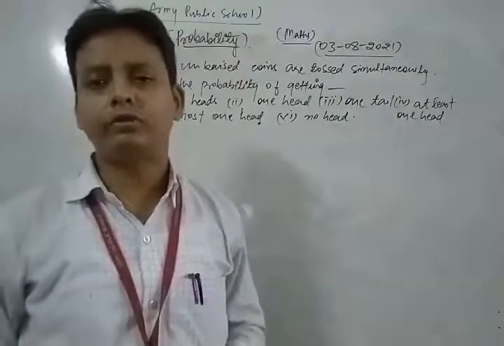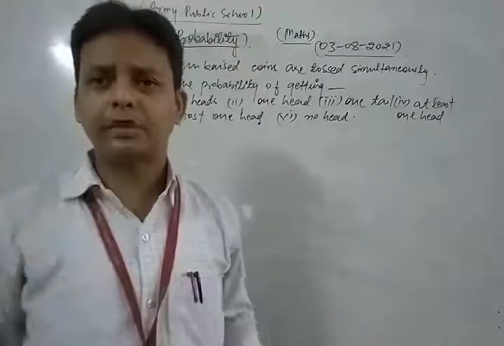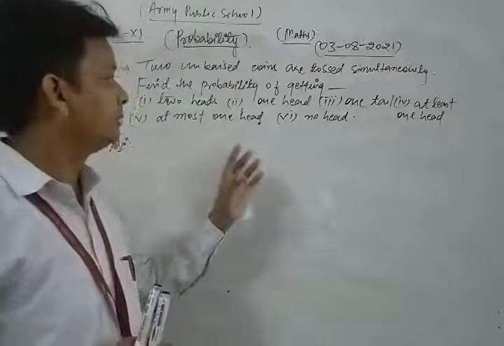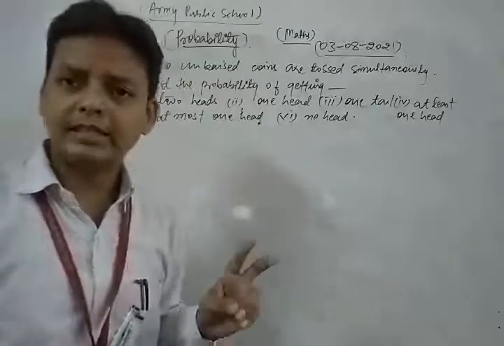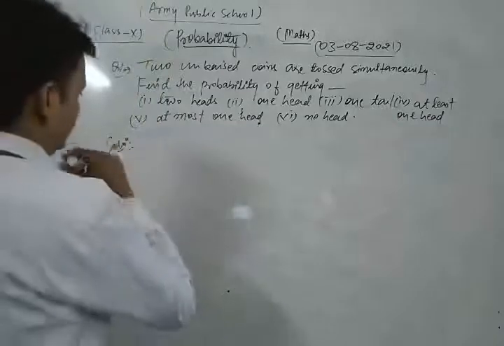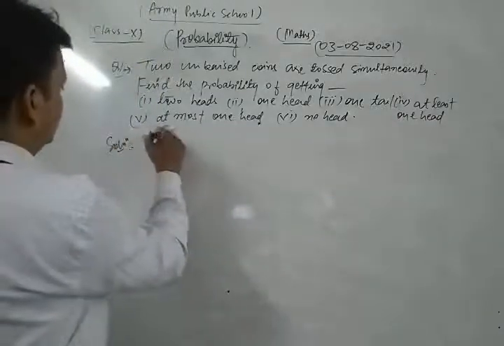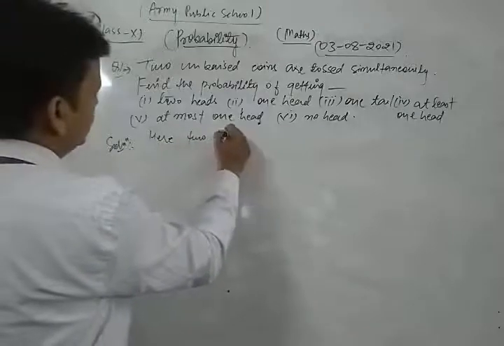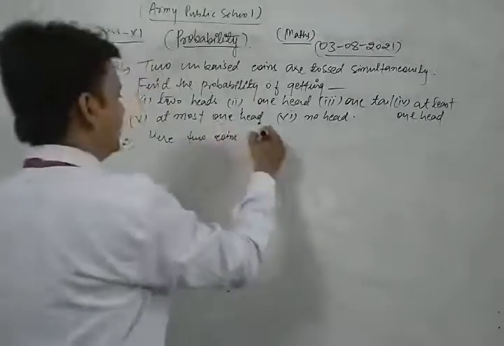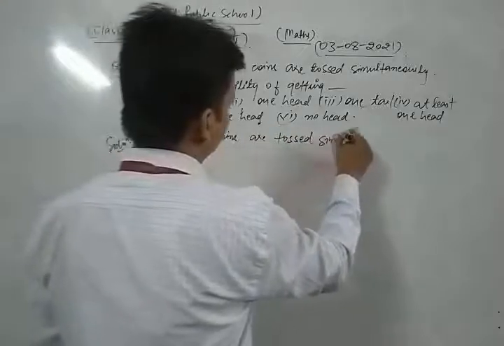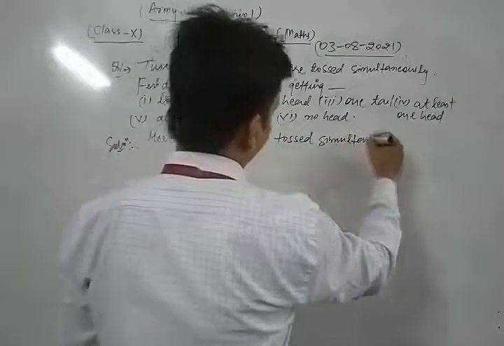First of all, we write the total sample space for tossing two coins simultaneously.